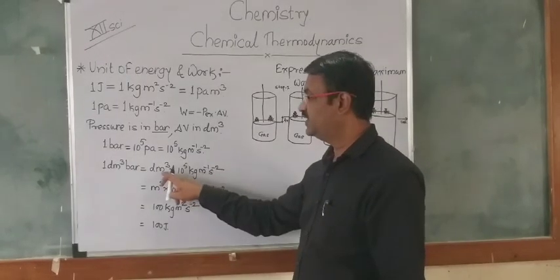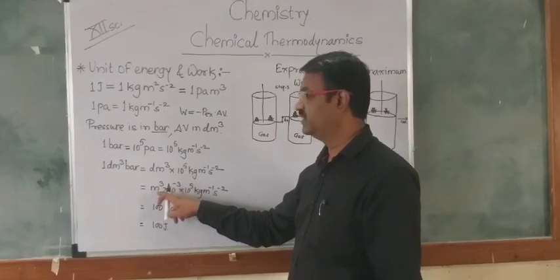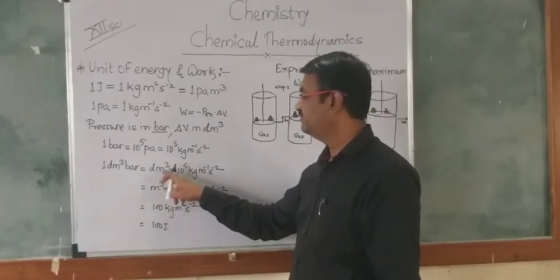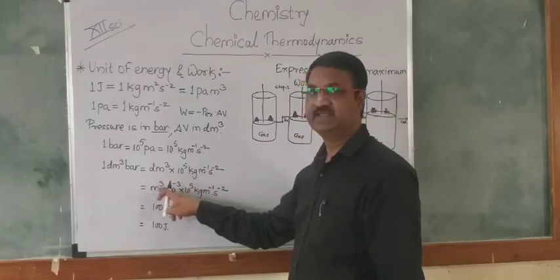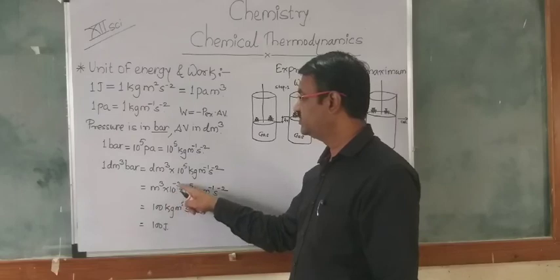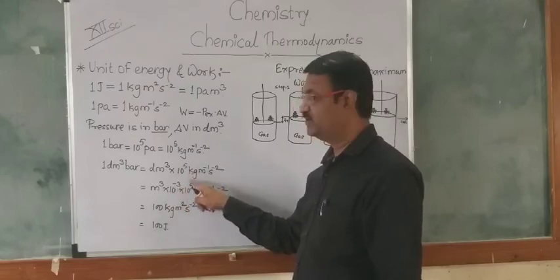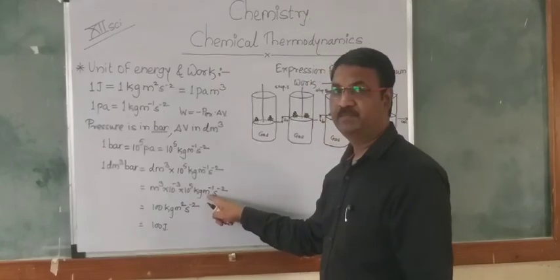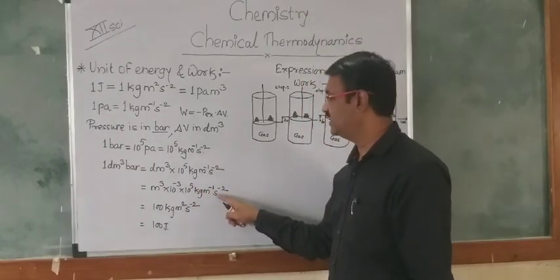The dm cube will be converted into meter. So we write the dm cube as meter cube, that is 10 raised to minus 3, into the same 10 raised to 5 kg per meter per second square.